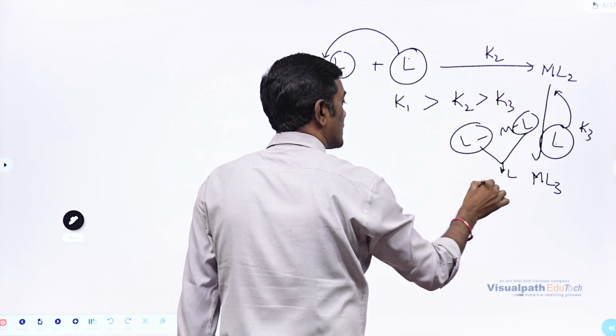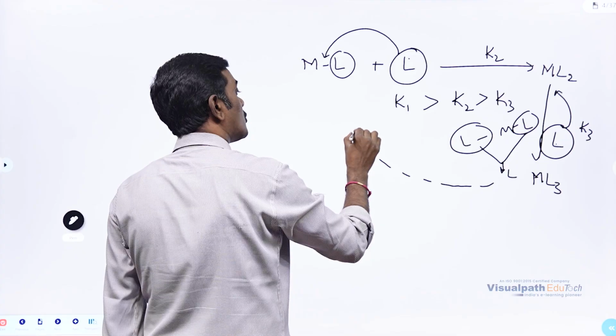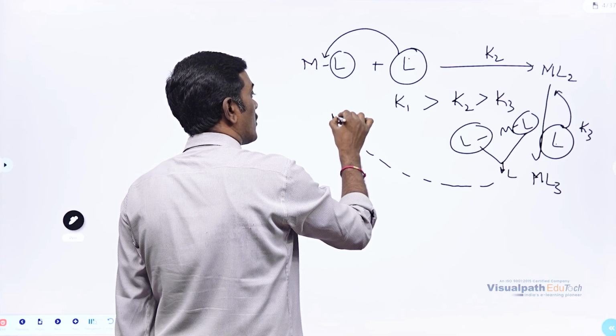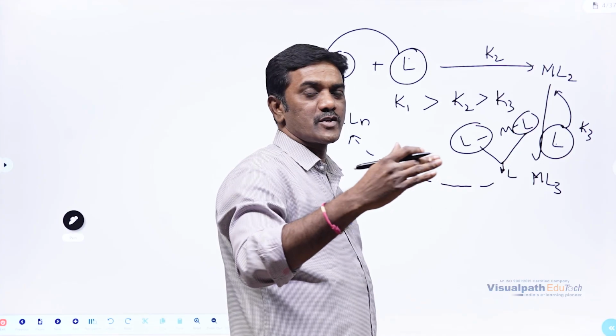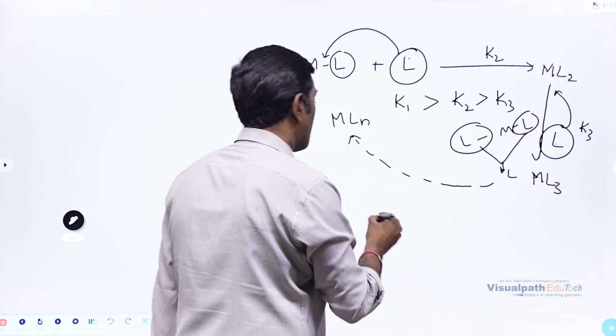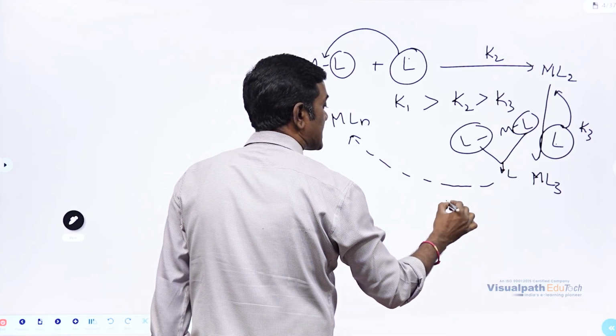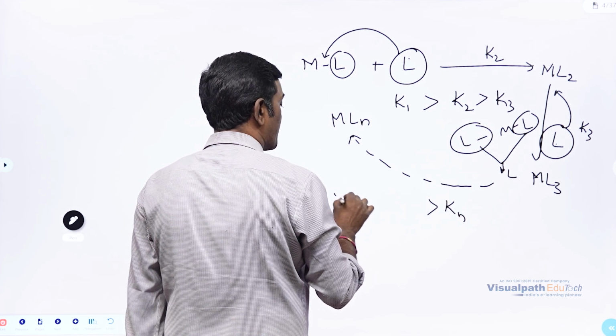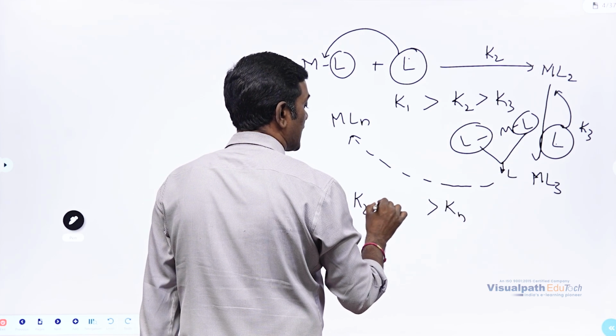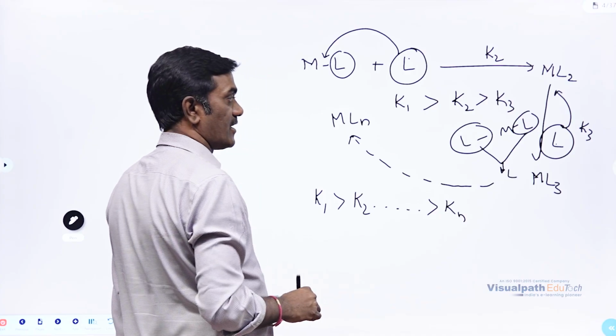So it will be the same throughout this process till it is forming MLn. If you keep on moving towards the formation of MLn, the stability constant will be less and less. So Kn will be less than the previous one. It will continue till the end, right?